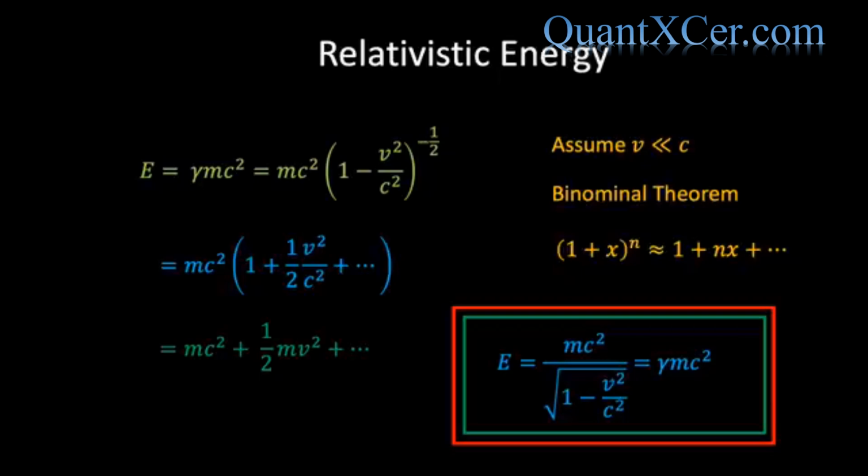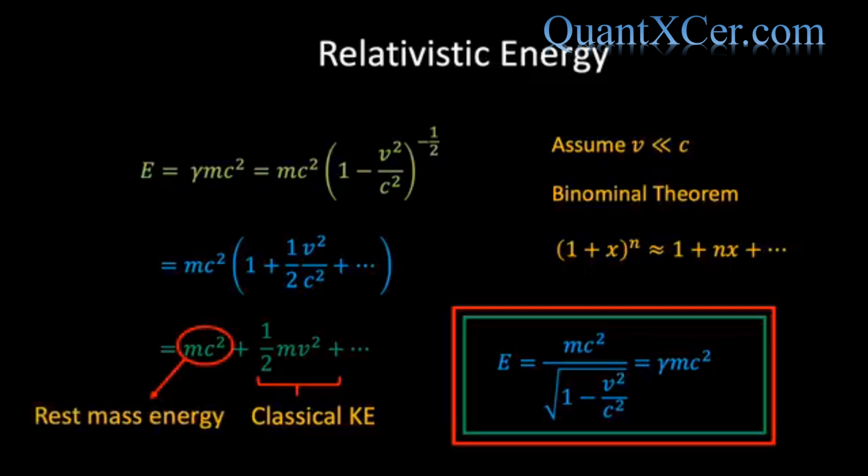We immediately recognize the second term in this expression as the classical equation for the kinetic energy of an object of mass m moving at velocity v. So what about the first term? What does mc squared represent? Firstly, notice that this term appears whether the object is moving or not. If we set v equal to 0, then the total energy of the object is equal to mc squared. Since this energy exists even when an object is at rest, it is referred to as the rest mass energy.